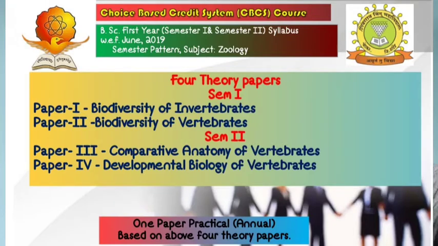The paper on comparative anatomy of vertebrates and developmental biology of vertebrates deals with the different forms of animal anatomy and different developmental processes. Understanding of animal structure is important to experimentation, farming or management of animals. These are the 4 papers of your BSc FY syllabus. Now let us move to the papers of this semester.